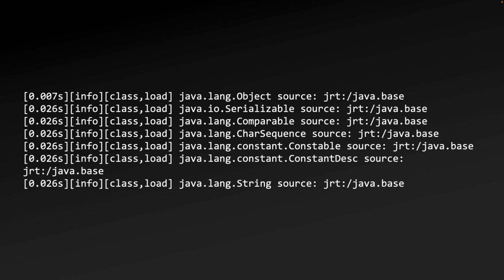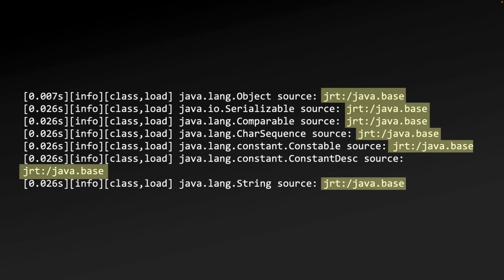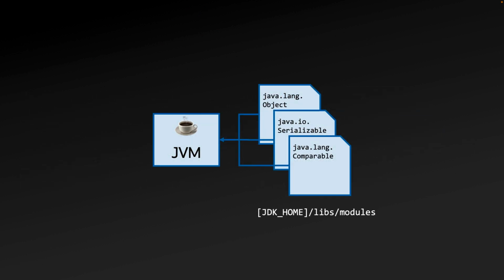What and how much is being loaded isn't the only important part, but from where also matters, which we can see if we look to the right of source, which is jrt:/java.base. jrt:/java.base is referencing the JDK home directory on your system, and moderately confusingly not referring to the java.base in the jmods directory, but instead the modules file under the lib directory. If you're on JDK 8, or I shudder to think earlier, this would be under jre/lib and the rt.jar file. The output when running Hello World would also be somewhat different as well.